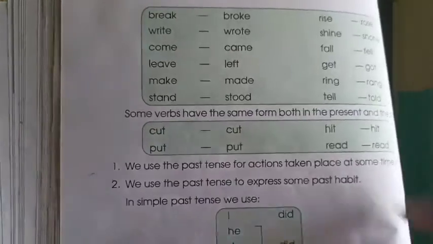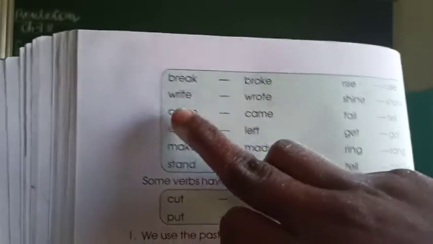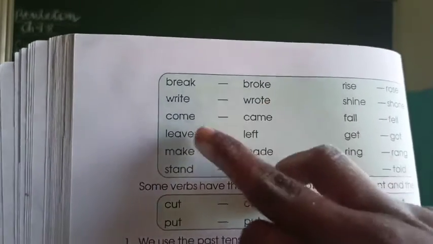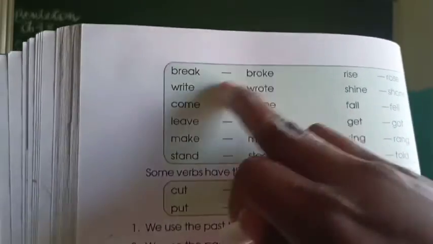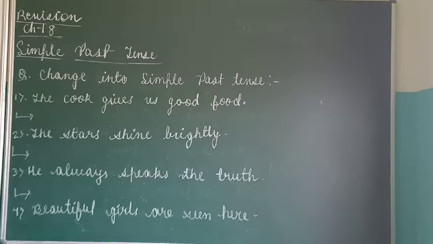You have to learn, just like break, broke; write, the past tense is wrote; come, came. So all these things you have to learn. This is very, very important. Okay, you have to learn it. Now let's see the next question, which is important from this very exercise.